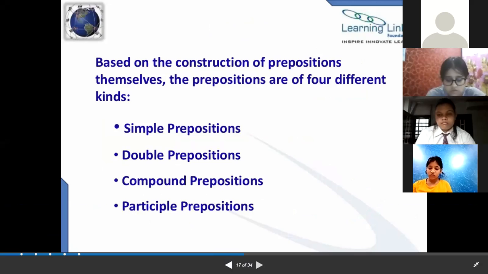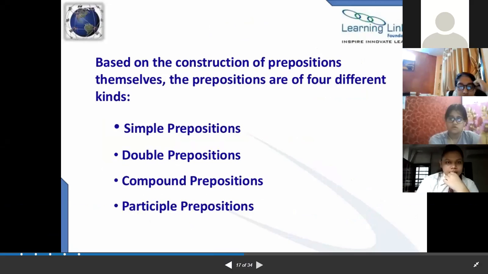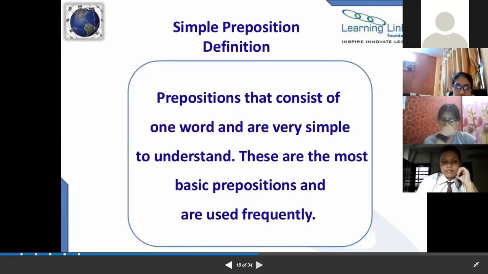Now, based on the construction of prepositions themselves, prepositions are of 4 different types: simple preposition, double preposition, compound preposition, and participle preposition. Simple preposition consists of only one word, and they are very simple to understand. These are the most basic prepositions and are used frequently.